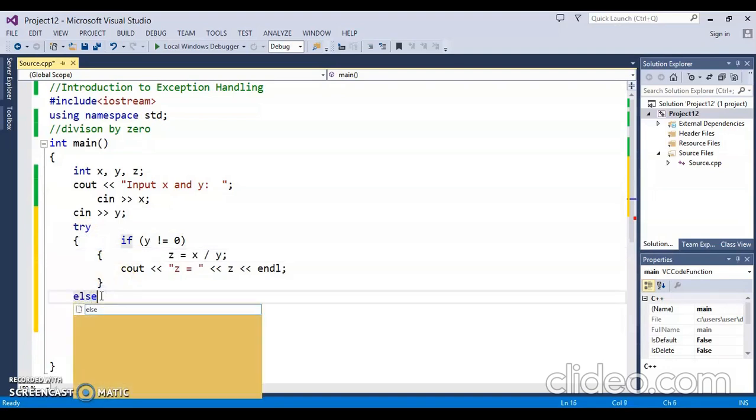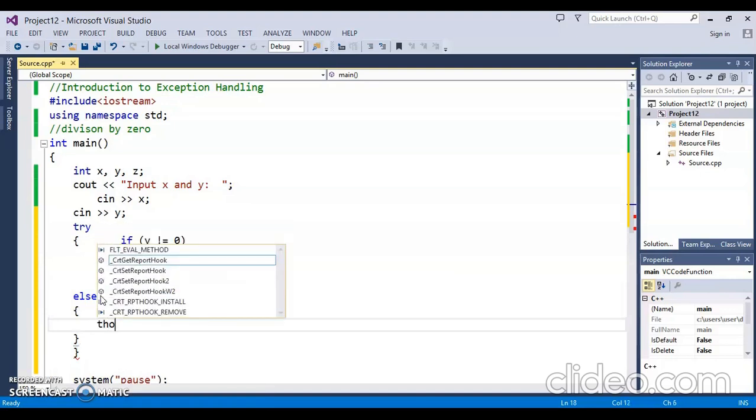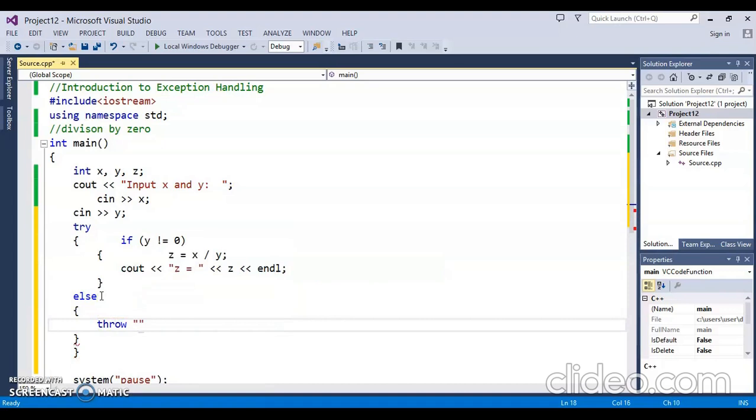Else, if y is equal to 0, we will throw an exception. So let's say throw an exception, and what will be the exception? Let's write it, division by 0. Okay, so this is the type of exception. This is a string or character array, whatever you can say, this is the type of exception.